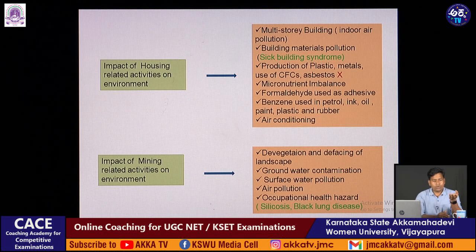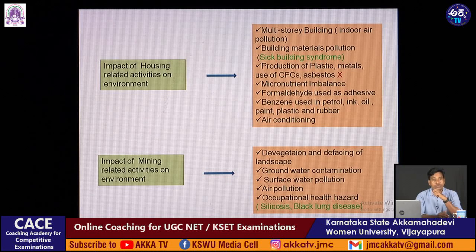CFCs are used as a cooling agent in refrigerators, and this CFC will damage the ozone layer. Many of these materials used for building are causing environmental pollution. Micronutrient imbalance can also be seen because of housing-related activities.